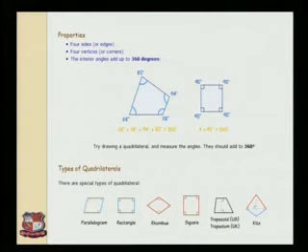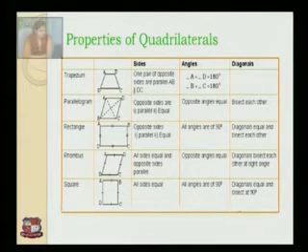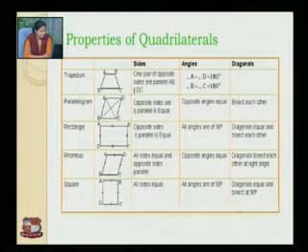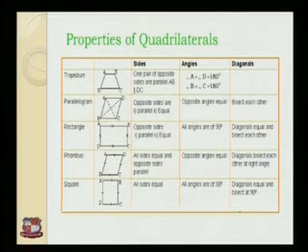Now, properties of quadrilaterals. They have four sides, four vertices, and interior angles add up to 360 degrees. First is trapezium. In a trapezium, one pair of opposite sides is parallel, that is AB is parallel to DC. Angle A plus angle D is equal to 180 degrees. Angle B plus angle C is equal to 180 degrees.